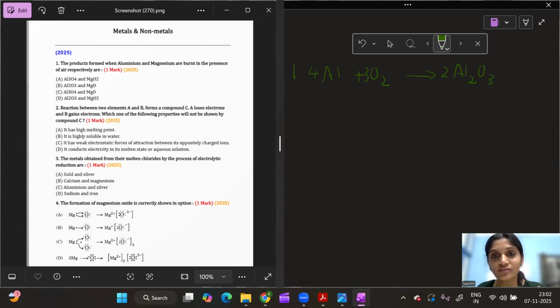Let us write the physical states. Aluminium is in the solid form. Oxygen is in the gaseous form. Then aluminium oxide: all metal oxides' physical state should be solid. Always remember, all metal oxides' physical state should be solid. So this is my reaction.